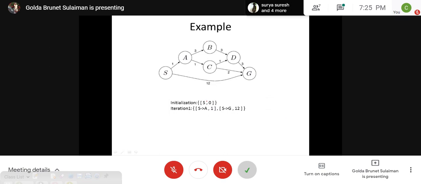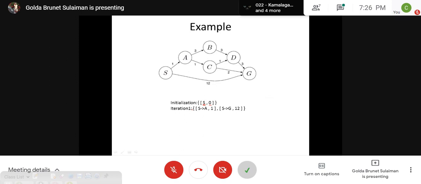Okay, and what is the criteria we are checking? This is the data part and this is the priority part. This is how I have denoted. So in the data part of the node, if we have the goal state, then we can print the path. But here we have only S. There is no G at the end. So the if statement fails, so we come to the else part.